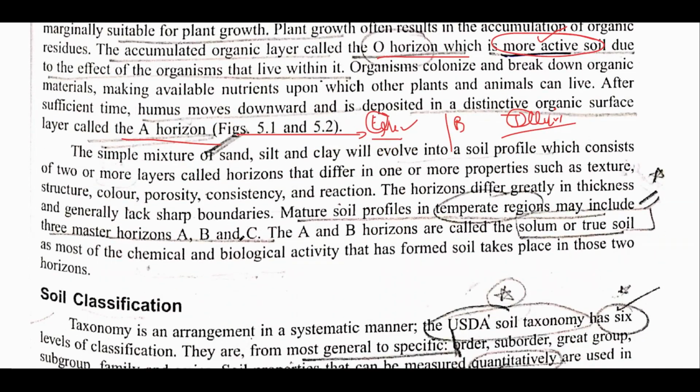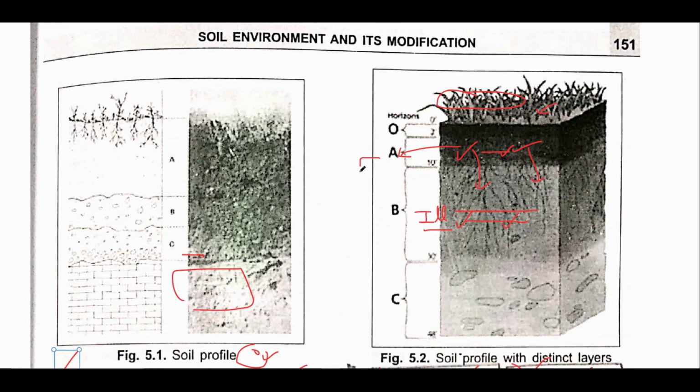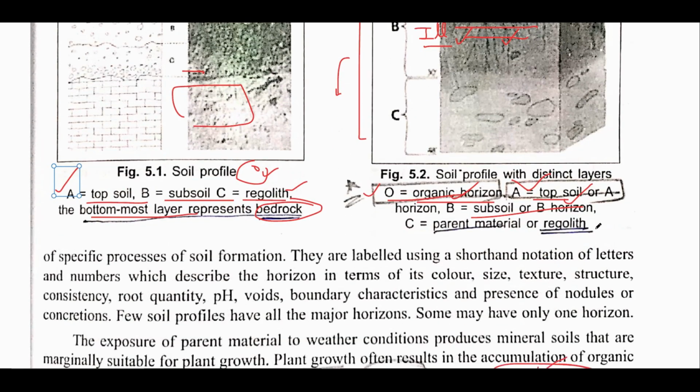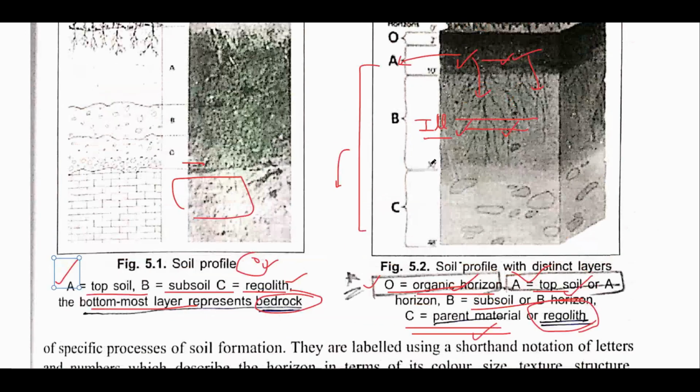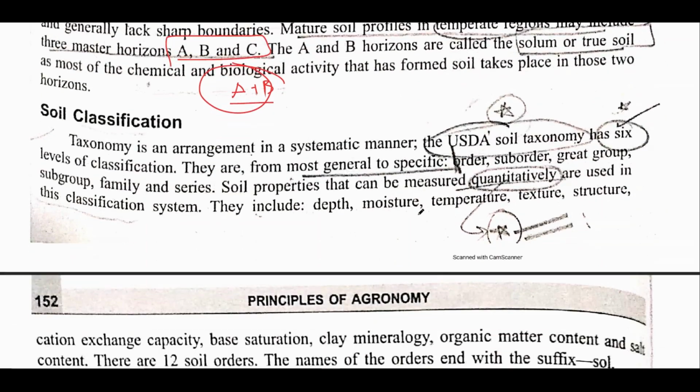Alright, after that, this A and B together, these are known as solum, SOLUM. And if you talk of all these three, that is A, B and C, all these together are known as what? Regolith. It is being written over here. See, regolith is not just parent material. It is a combination of all three, A, B and C. They are together known as regolith.